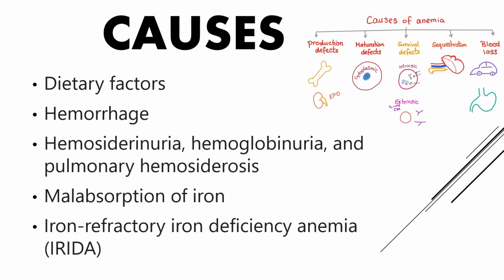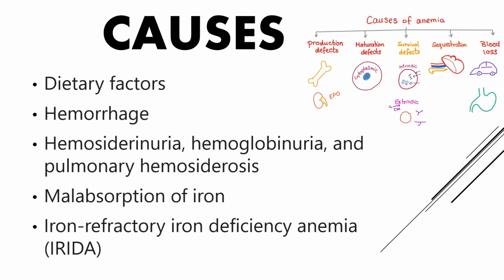The third one is hemoglobinuria, that is, iron deficiency anemia can occur from the loss of iron in the urine. If a fresh urine specimen is obtained, it appears bloody but contains no red blood cells, which makes one suspect hemoglobinuria. Fourth cause is the malabsorption of iron.